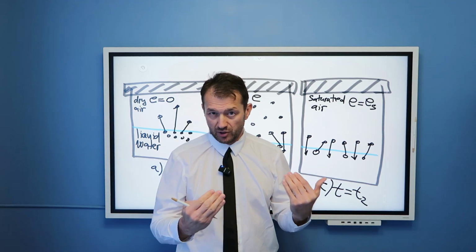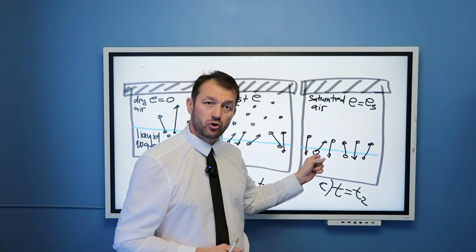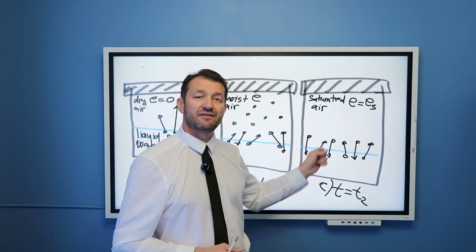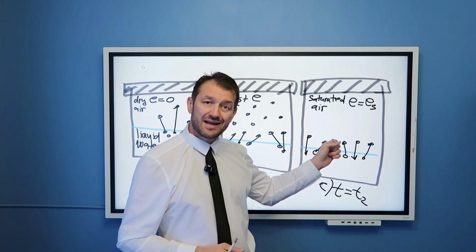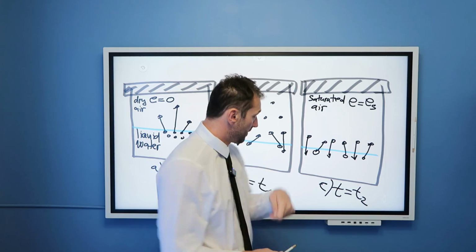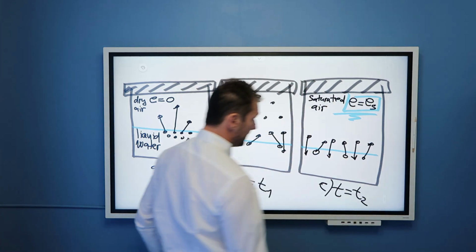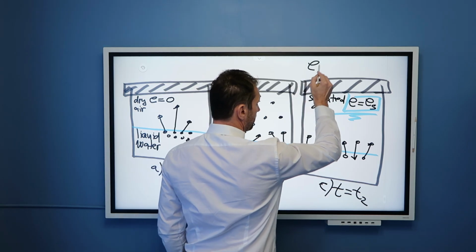Or in even simpler words, on average, for every molecule of water that evaporates, there is another molecule of water vapor that condenses. And that means that the system is in equilibrium.